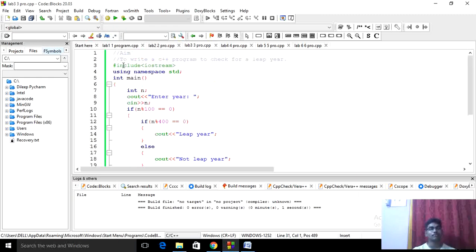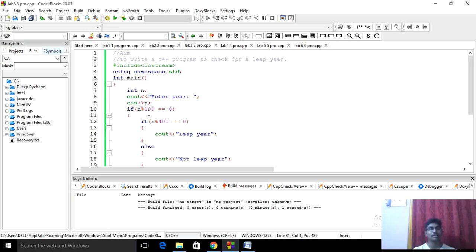The third program aim is to write a C++ program to check for a leap year. Okay, we'll start the program. Include iostream using namespace std, int main as my function. I declare my data type int with n as my variable. I will use cout to print enter the year. Then I'll store my n value in cin. Then it will store the n value.